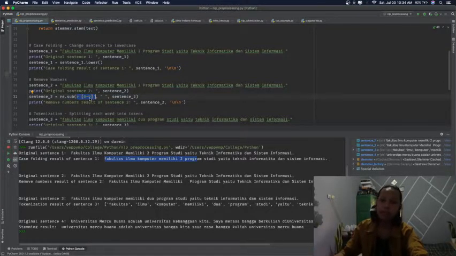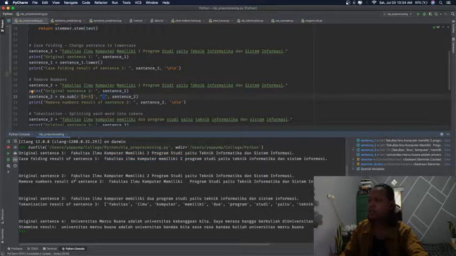This pattern means find in the text anything from 0 until 9. So the number is 0 until 9. If it's found, then change it to an empty string, which is removing numbers.